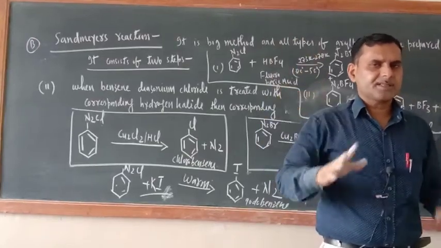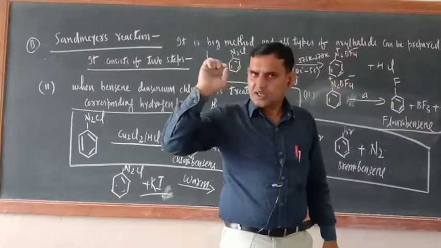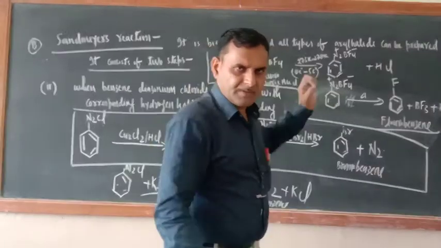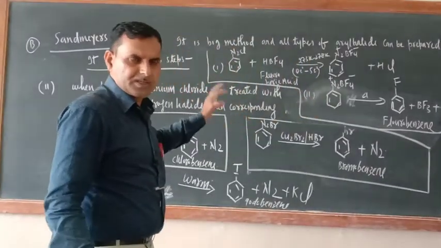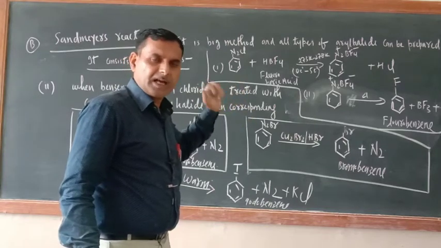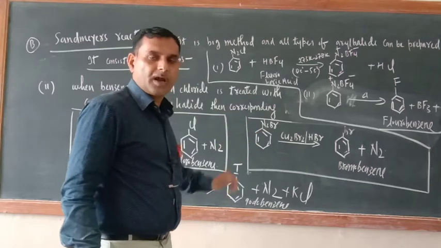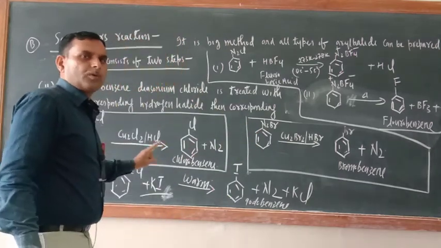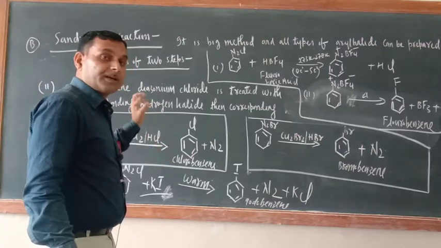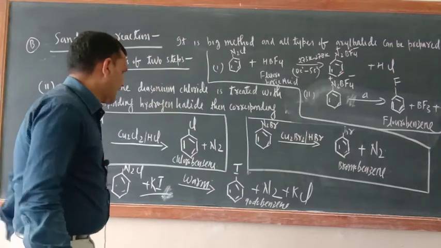The conversion of the NH2 group into N2Cl is known as diazotization. Now in the first step you have got benzene diazonium chloride. In the second step, it should be treated with cuprous halide with the corresponding hydrogen halide.